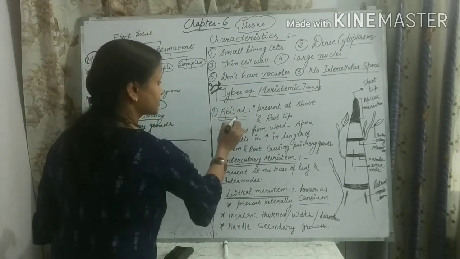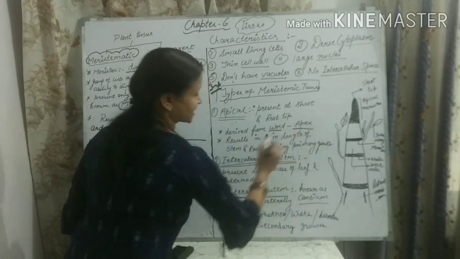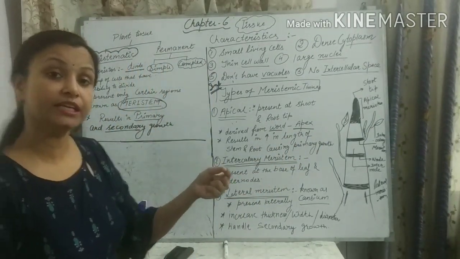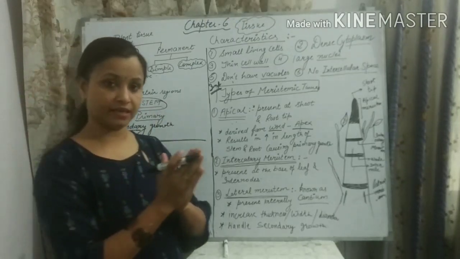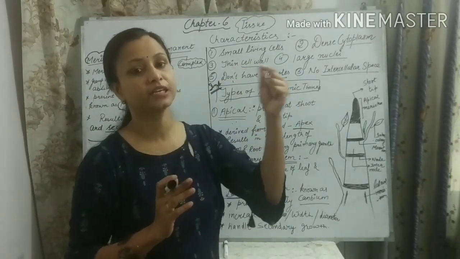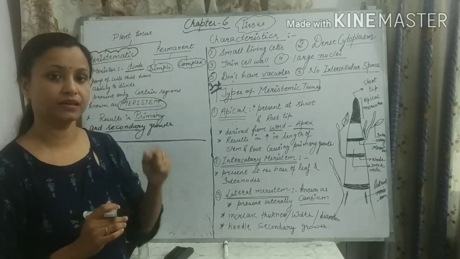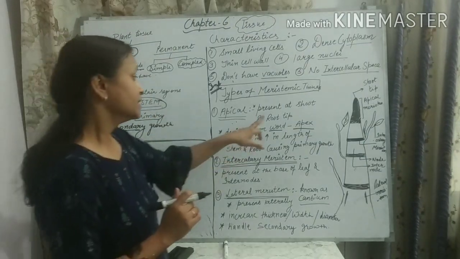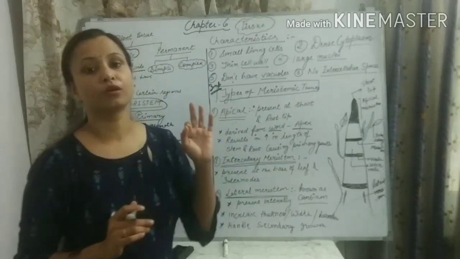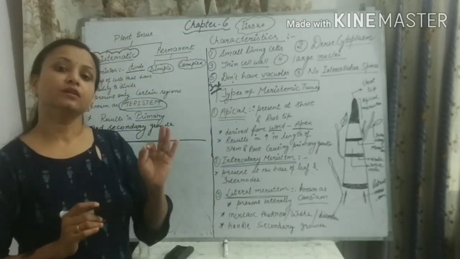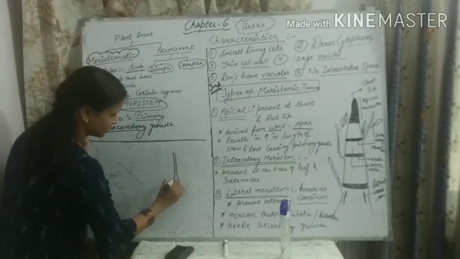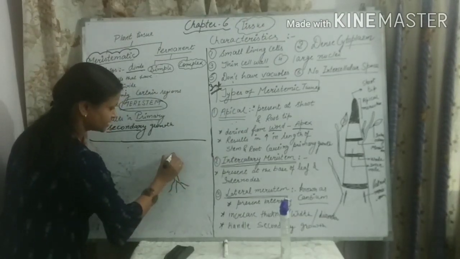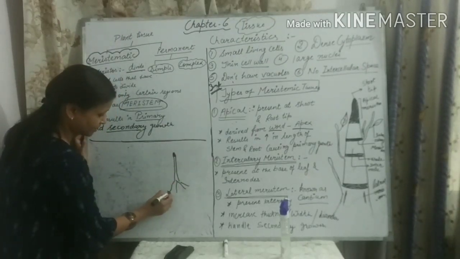Apical term has come from the word apex. Apex का मतलब क्या होता है? Tip. Apex means tip. That means the tissue which is present at the tip is known as apical meristematic tissue. These tissues are generally present on the shoot tip and on the root tip. For example, ये plant की shoot है और ये plant की root है. So this is the shoot. Here apical meristem is present and the root tip.